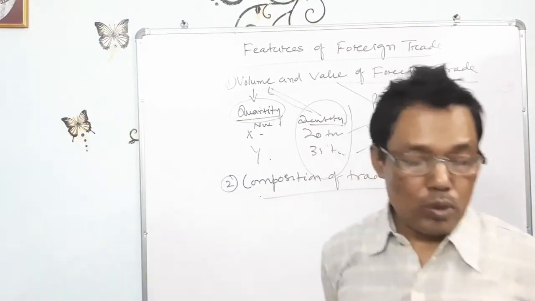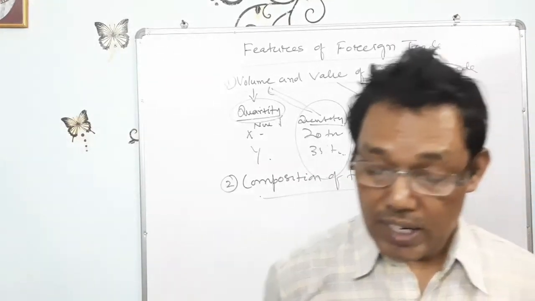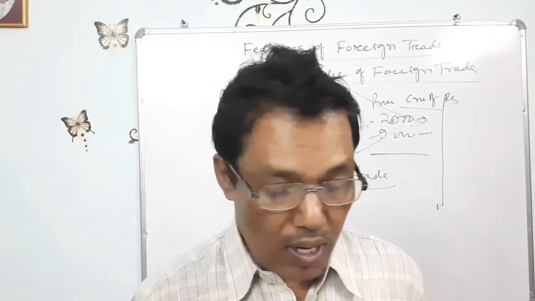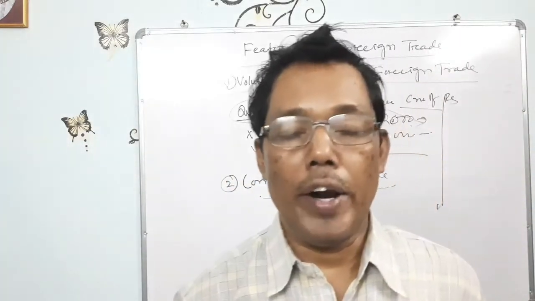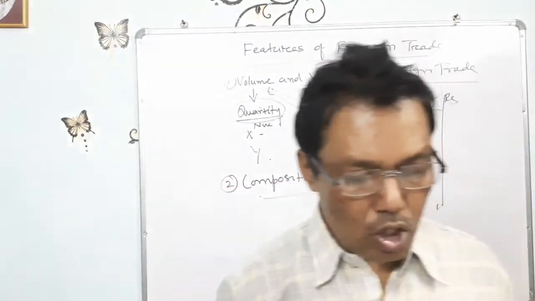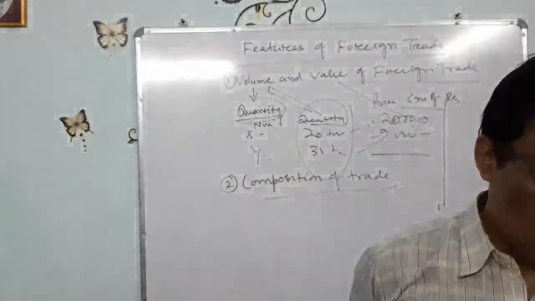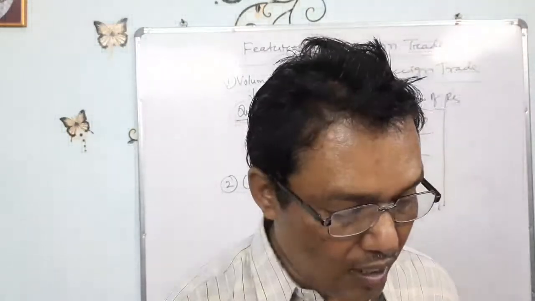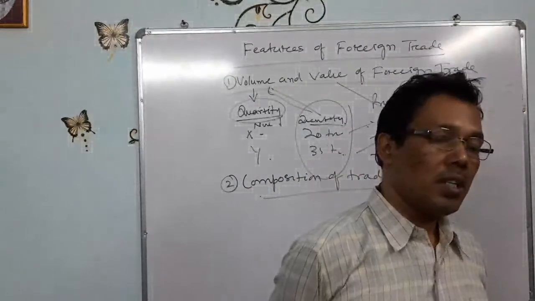Now we'll switch over to composition of trade. Composition means what are the items, what are the goods we are importing or exporting, related to trade. So that is called composition of trade. It means composition of trade refers to the type of goods that are exported and imported by a country.